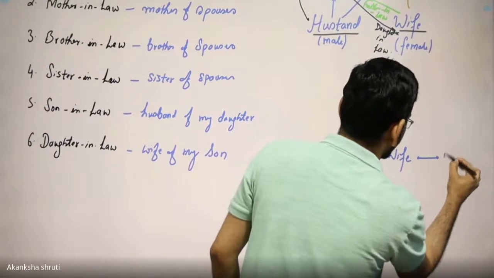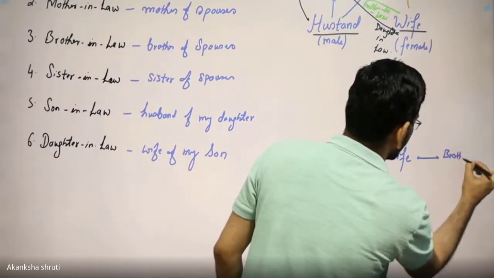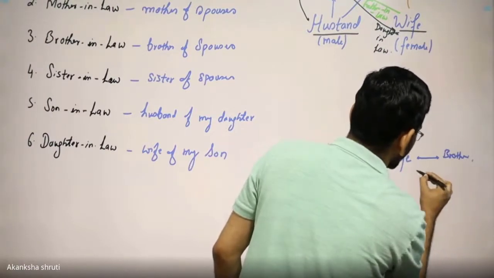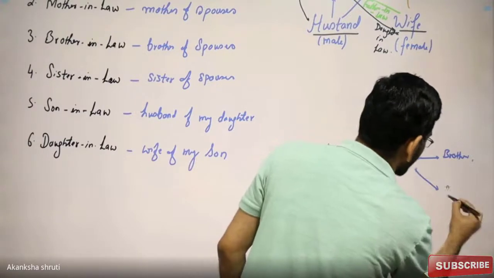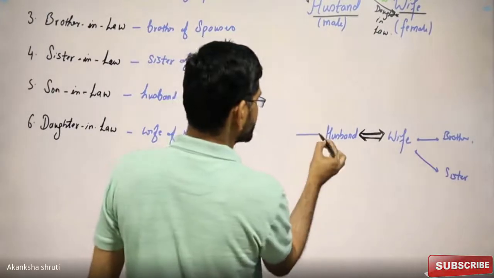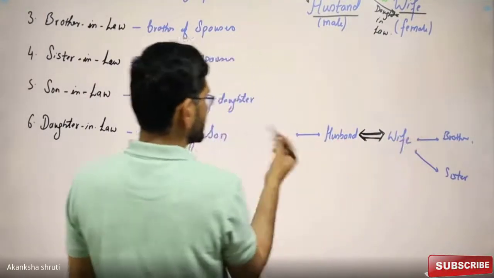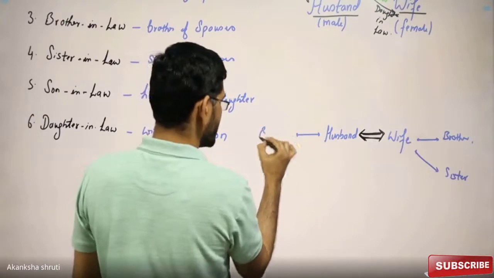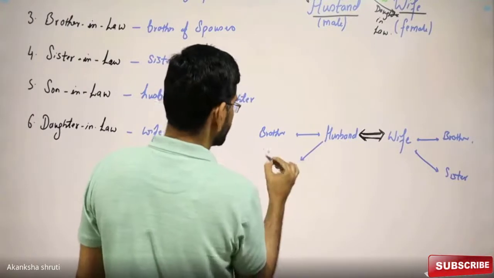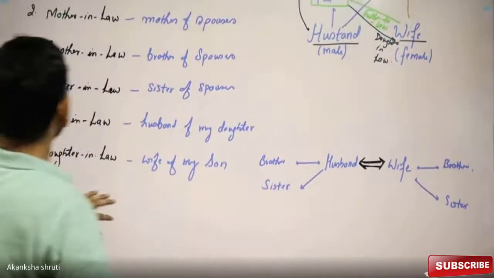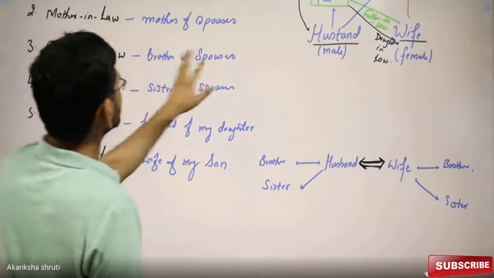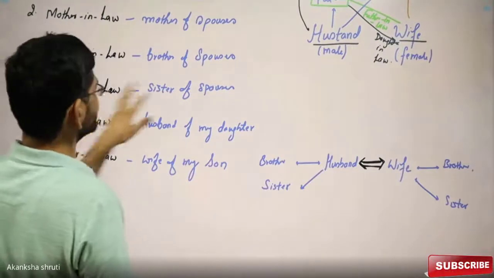So there can be the brother, or there can be the sister, means for this wife there can be the sister. Similarly, this husband also has their brother or their sister. So students, brother-in-law means brother of the spouse, sister-in-law means sister of the spouse.